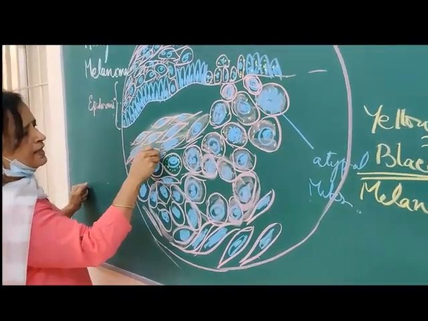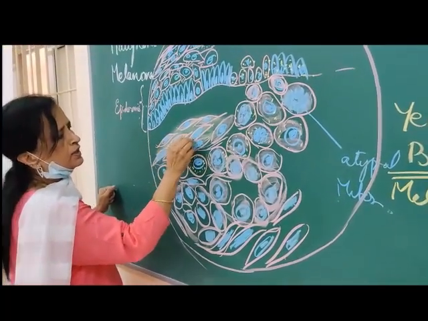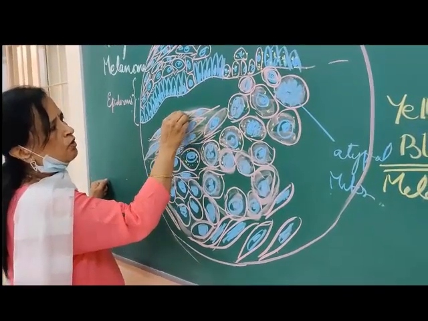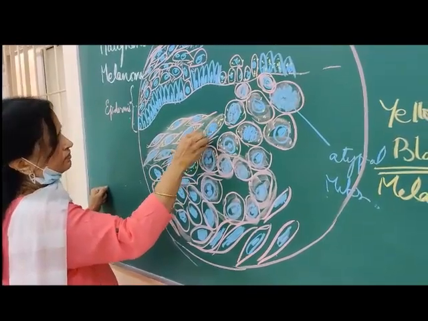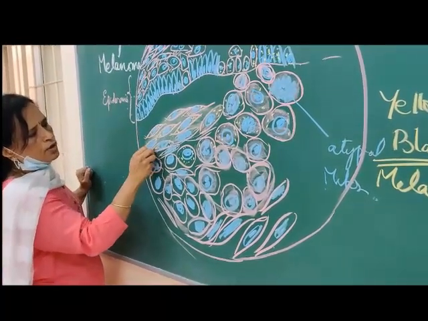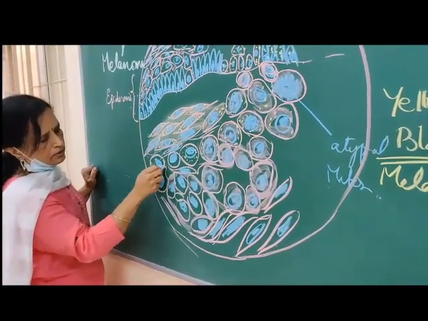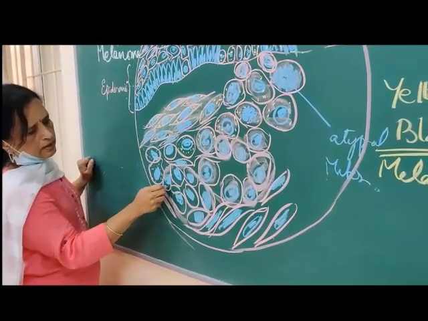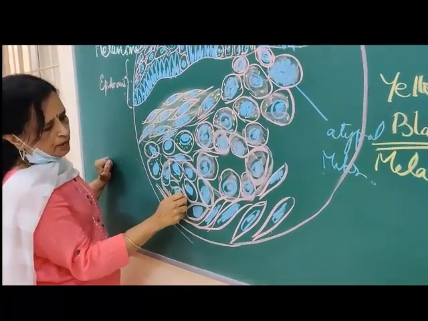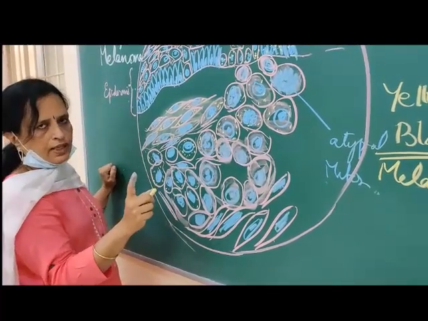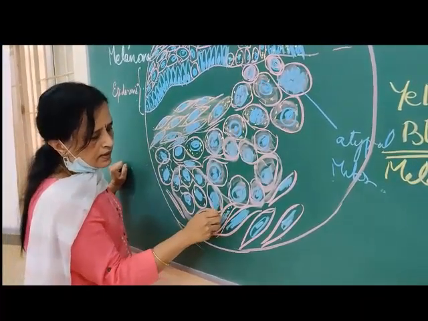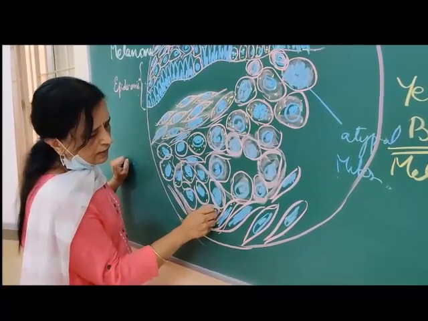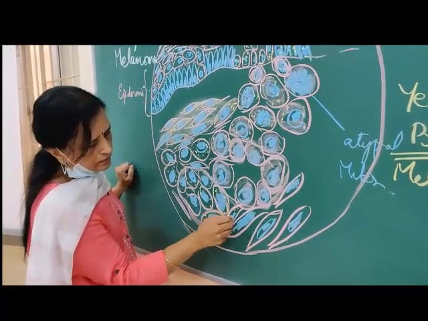But all these cells will show the presence of melanin granules in the cytoplasm. So this is what I want you to draw on a sheet of paper. So preserve that. Once you come back, the same thing is cut and pasted in your journal.